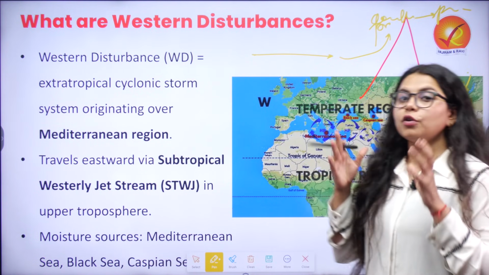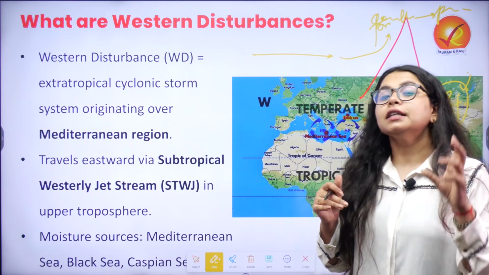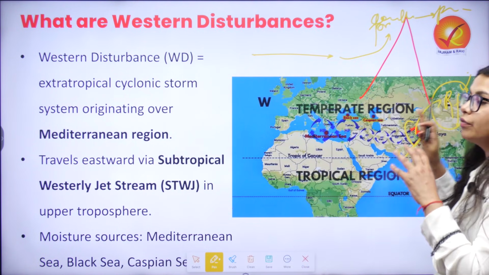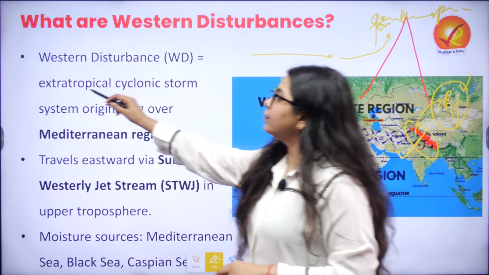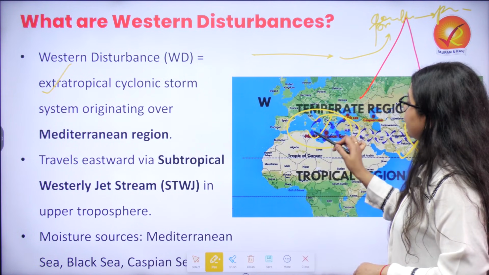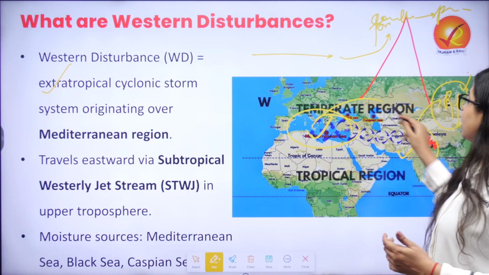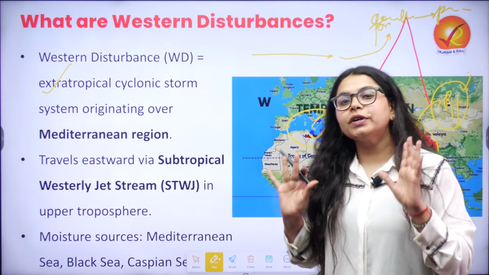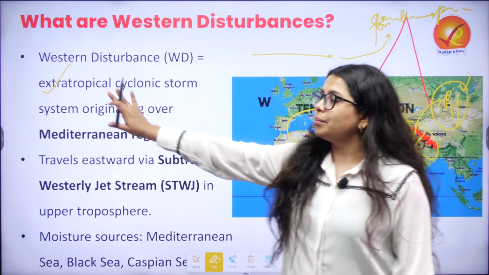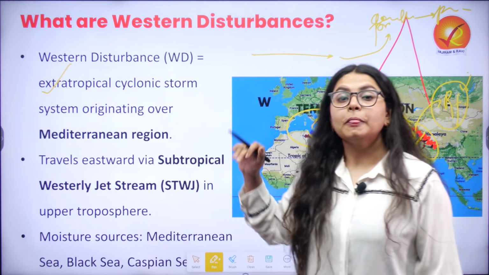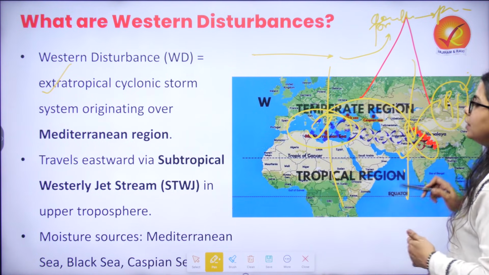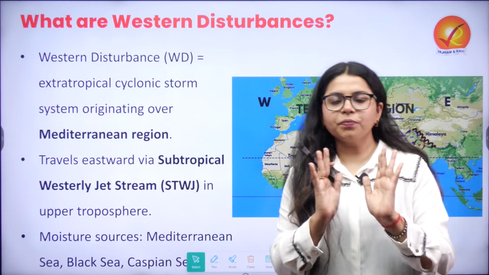So whenever we are saying that Western Disturbances are responsible for rainfall in North India in winters, we are referring to the extratropical cyclonic storms which are generated in the Mediterranean Sea and transported here. I hope we are clear about what exactly Western Disturbances are. Western Disturbances are nothing but extratropical cyclonic storms, but how they affect and generate rainfall is altogether a different mechanism. I hope we are clear with this.